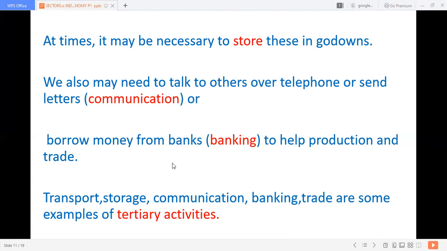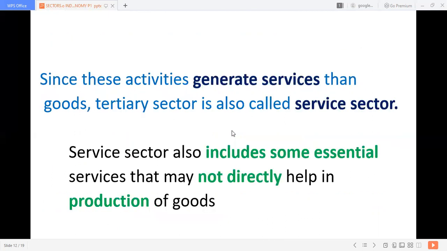Listen here, you have to listen to one thing. These transportation, storage, communication, banking, insurance are not directly involved in the production of goods. They are helping the primary and secondary sector. Okay, so they are called tertiary sectors. Since these activities generate services rather than goods, it is also called the service sector.